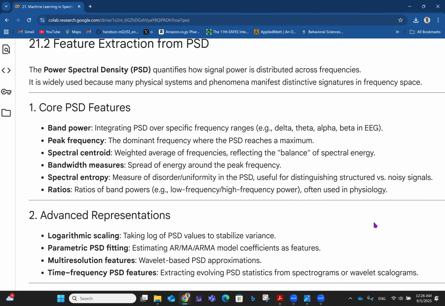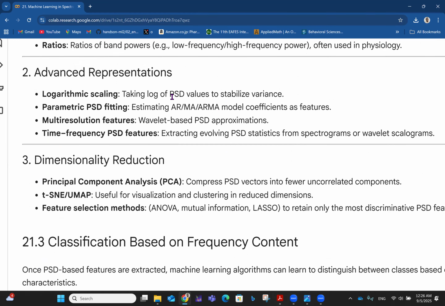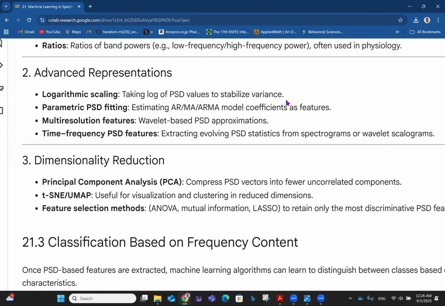We have some advanced representations for features. We have logarithmic scaling, taking the log of power spectral density values to stabilize variance. Then we have parametric PSD fitting, estimating autoregressive moving average model coefficients as features. We've done things along this line in previous videos. Then we have multi-resolution features, where we have things like wavelet-based PSD approximations. Then we have time-frequency PSD features, extracting evolving PSD statistics from spectrograms or wavelet scalograms.